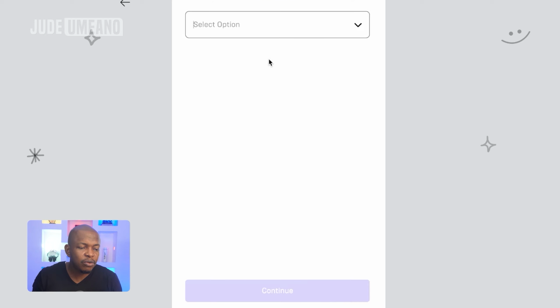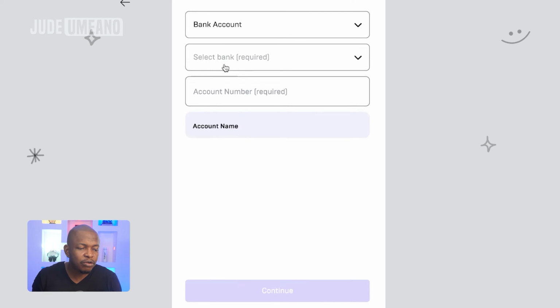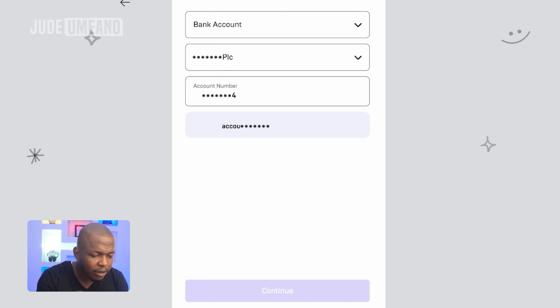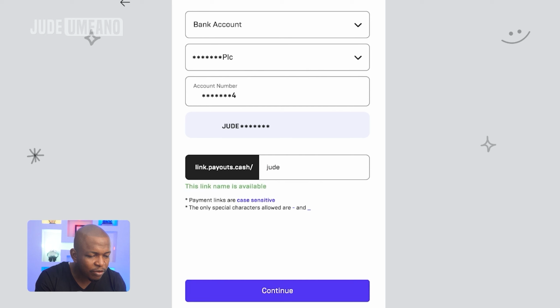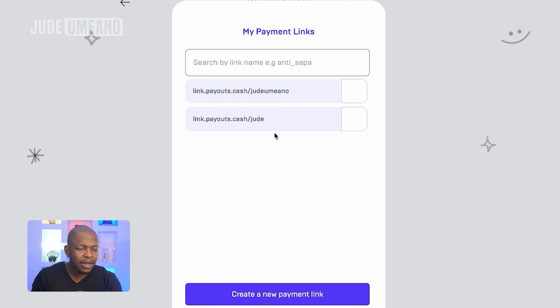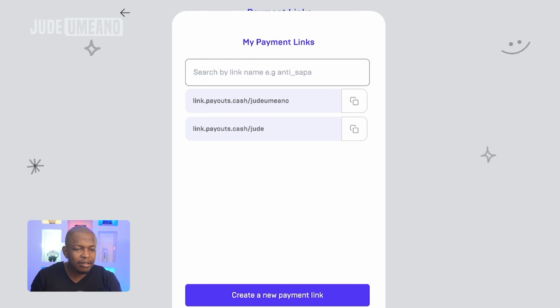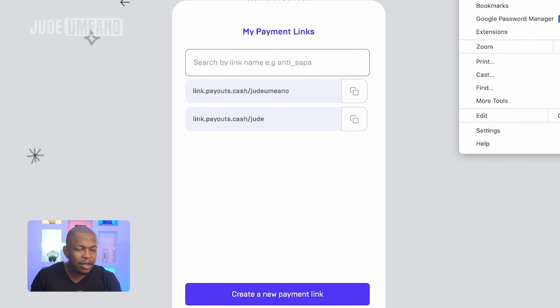Click on continue. I go to the option choose bank. I'll enter my bank information. It will verify, and I'll now add the payment link name. I'll click on continue, and this is my payment link. I've done this one before, so this is a payouts link. If I copy it and send it to somebody, let me show you how it's going to look.